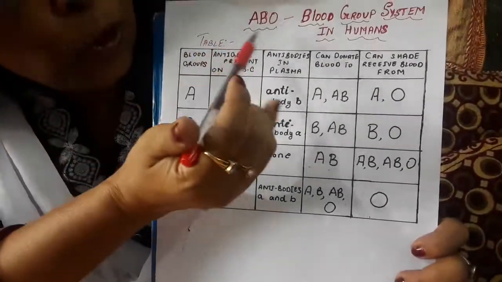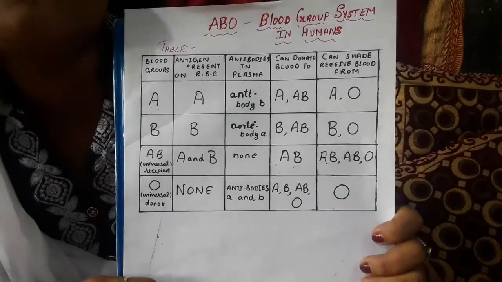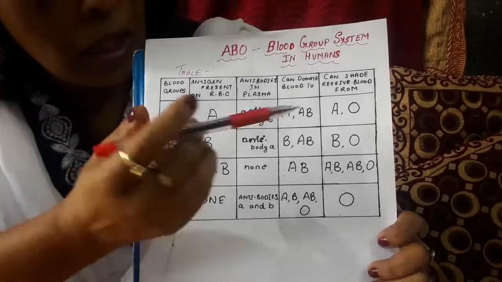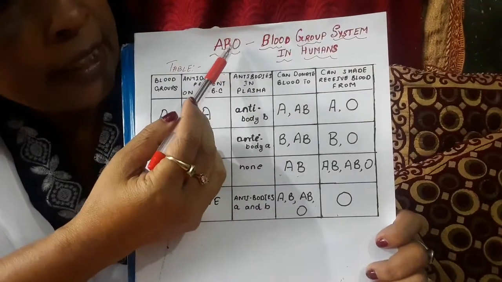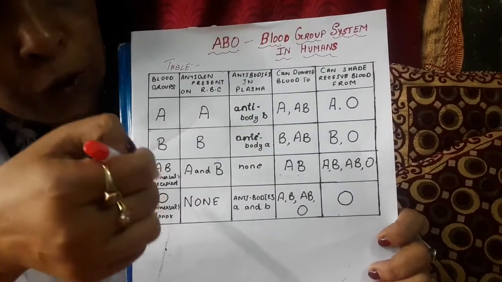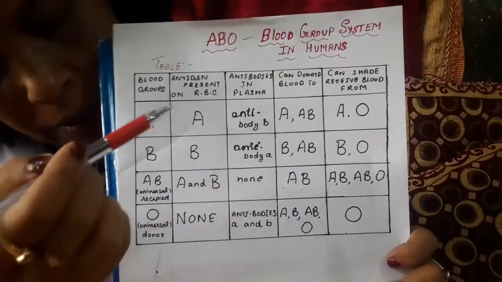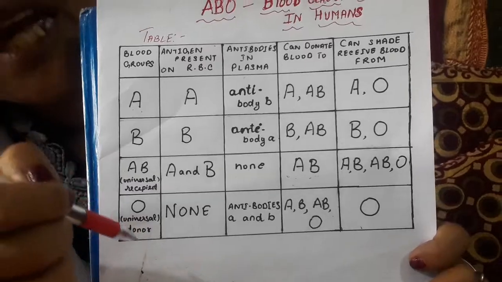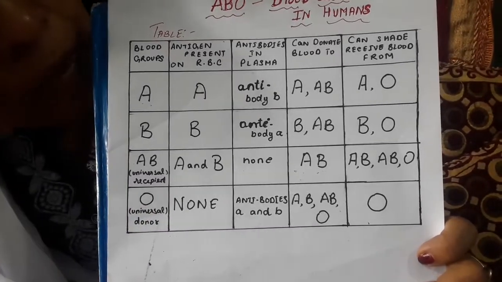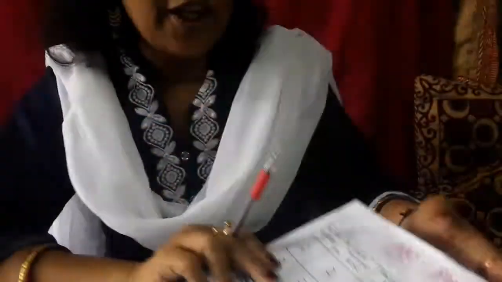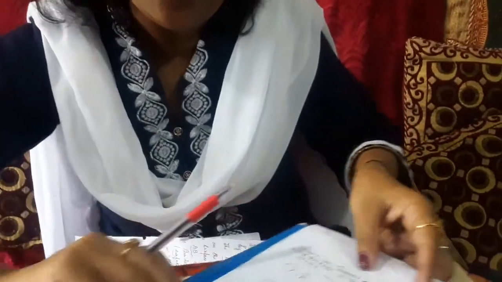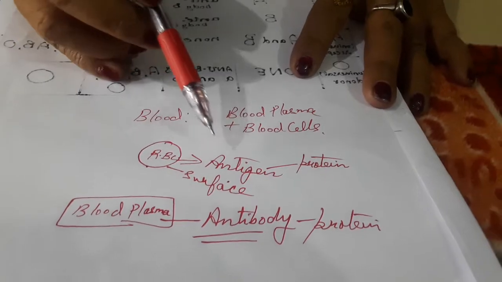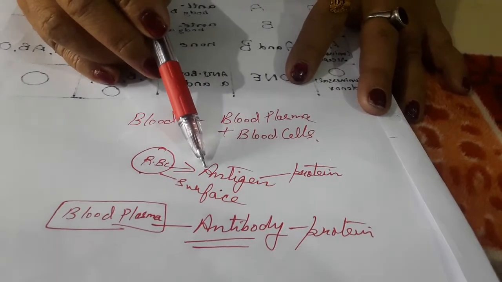This ABO blood group system was first discovered by Karl Landsteiner. What did he propose? That there are four blood groups found in humans. These are blood group A, B, AB and O. Now, as you can observe here, the RBC cells on their surface have a type of protein called antigen.